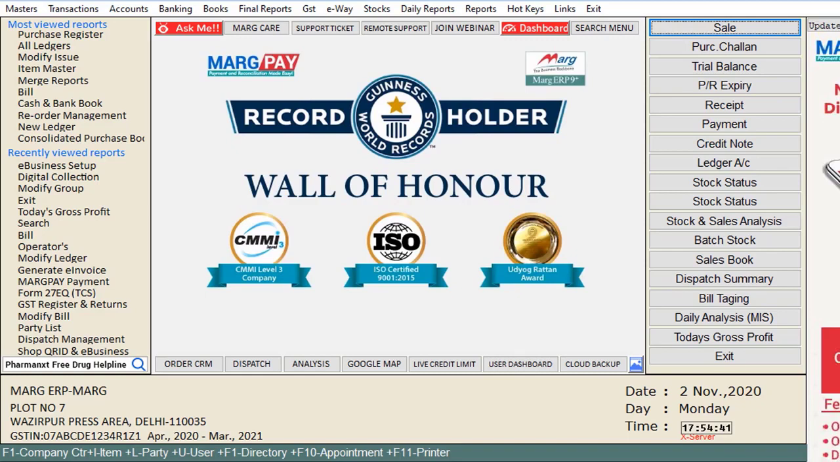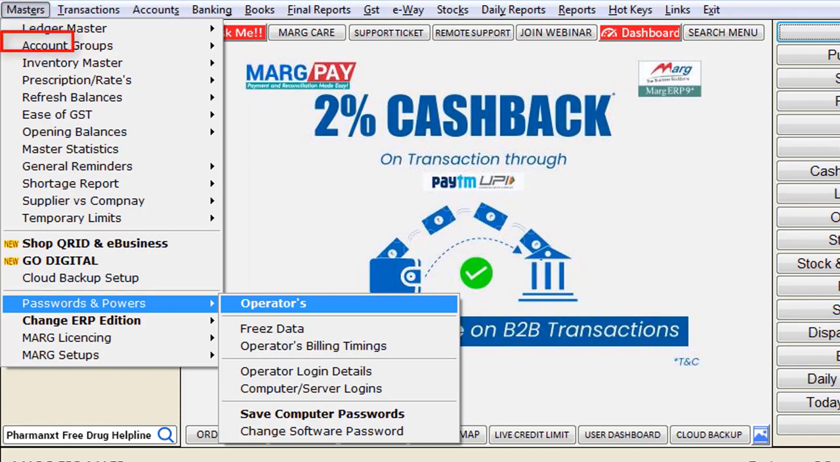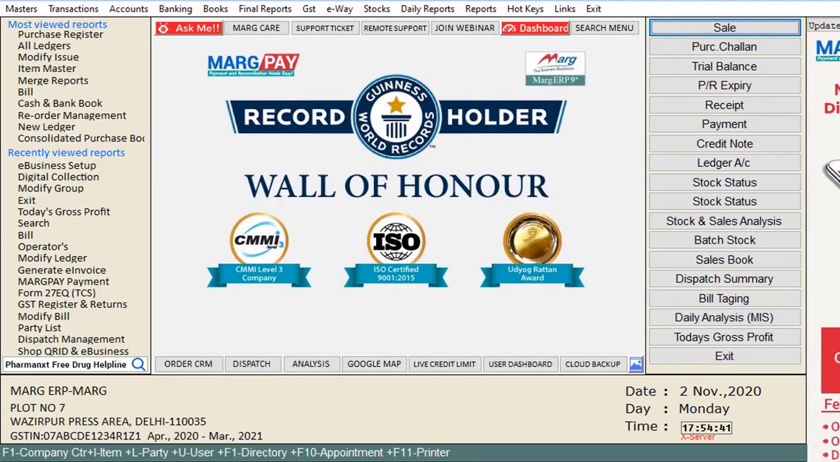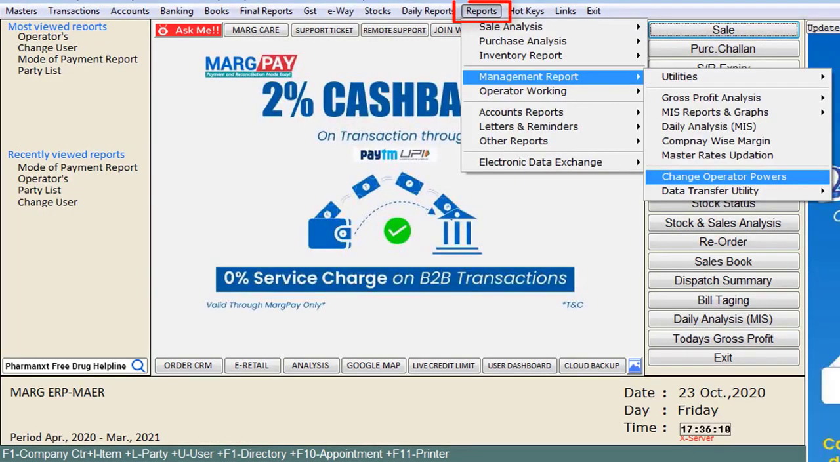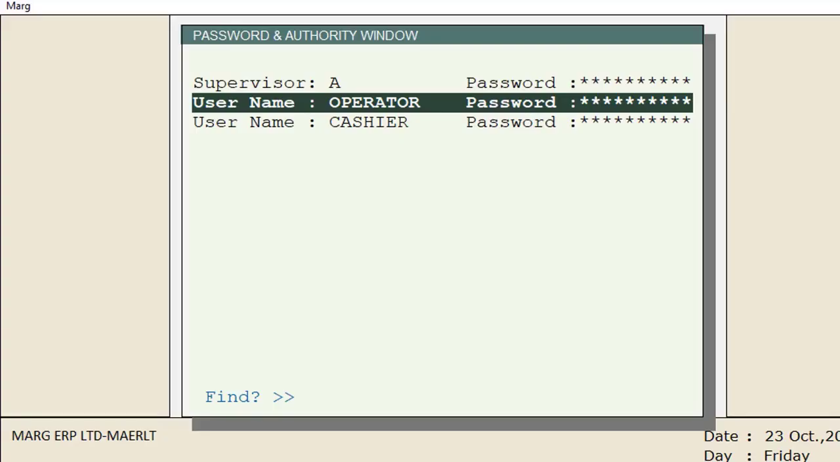For that, you will go to Masters menu and then from here, password and parse, you will click on operators. Or you can also switch to the operator par from reports menu, then to management reports, and then click on change operator par. As of now, for example, we have already created two operators. One is with the name of operator to whom we only want to give the authority to create the bills, and second is with the name of cashier to whom we want to give the powers of receiving the cash along with some more powers which are given in the control room.